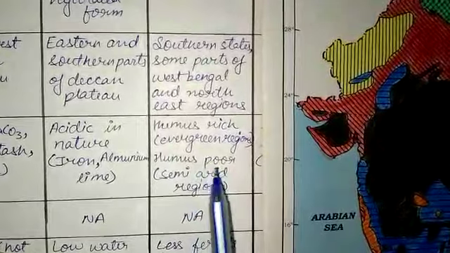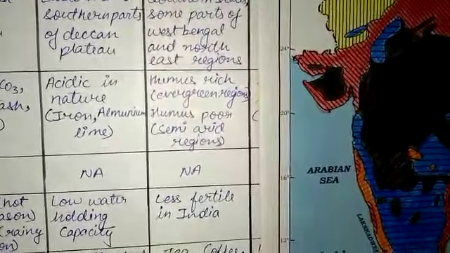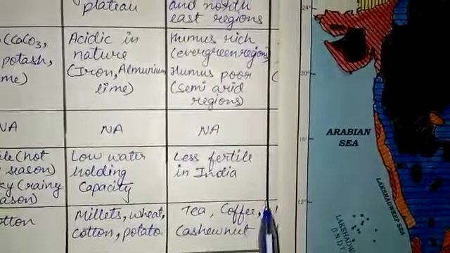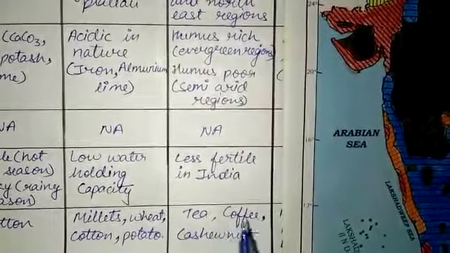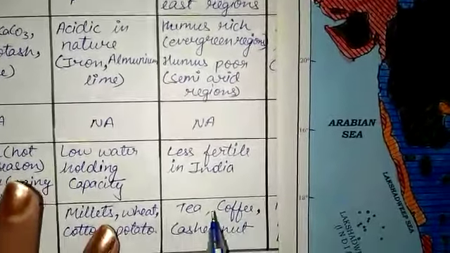There will be no water in that. It is very less fertile in India, and only tea, coffee and cashew nuts can be grown, only after adding some type of fertilizers to it.